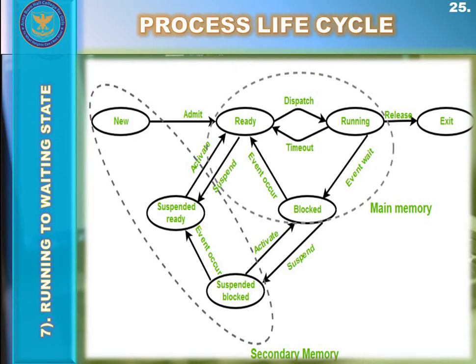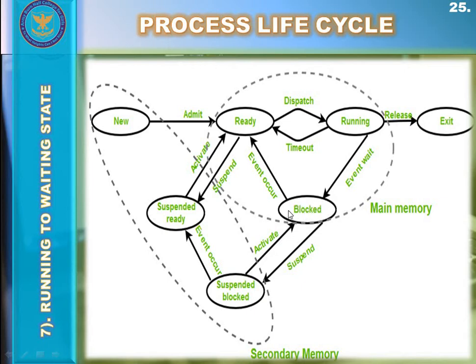Here in this diagram, you can see that the process was getting executed or run by the CPU in the running state, but suddenly the process needed an input-output operation, an input-output device, an input-output resource. So the CPU in this running state stopped the execution of that process. The operating system sent that process from the running state to the blocked state.